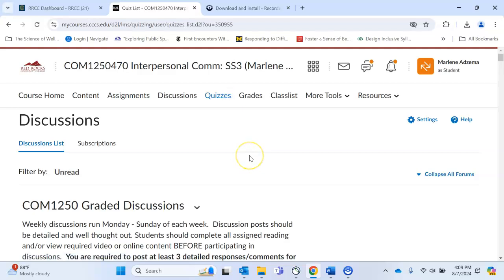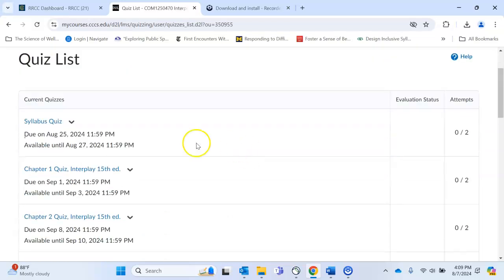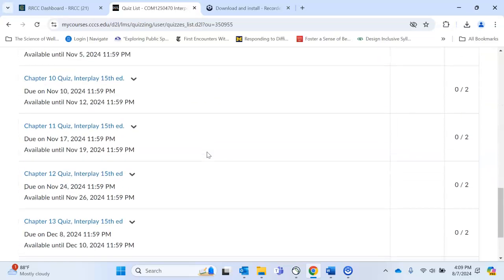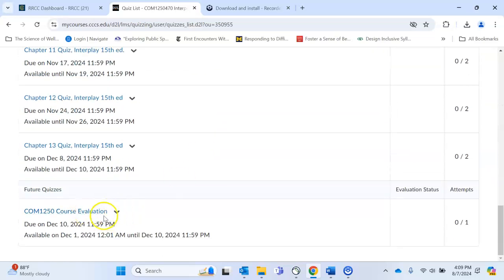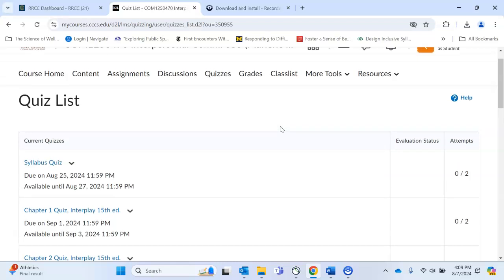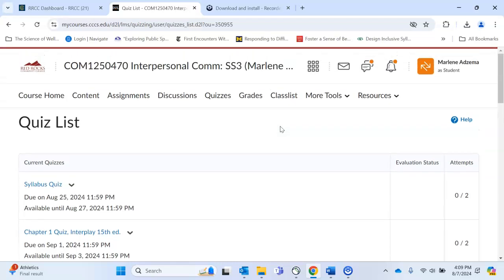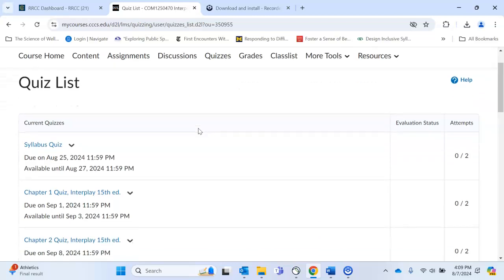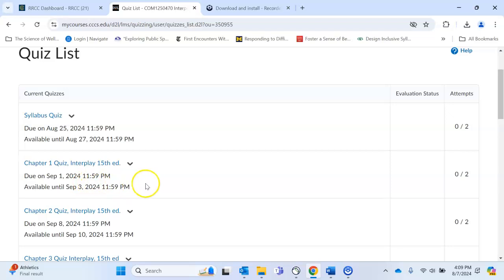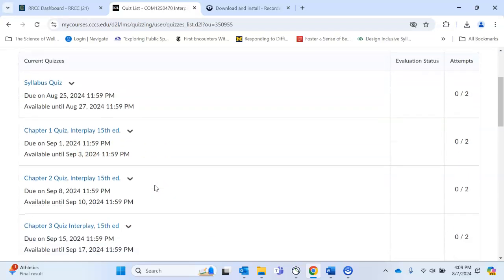Quizzes, same thing. We have quizzes on each chapter. There's a syllabus quiz due this first week, and then the course evaluation at the very end, which is specific to me. My course evaluation is here. That's also in the D2L quizzes. Quizzes are short and quick, but they are designed to make sure that you're understanding and comprehending the reading. You have 2 opportunities to complete each quiz with your highest grade standing.